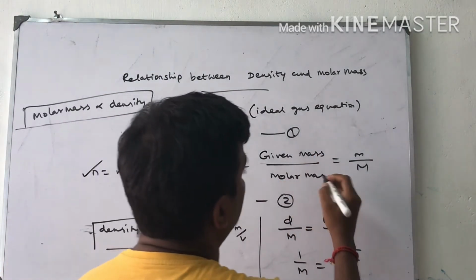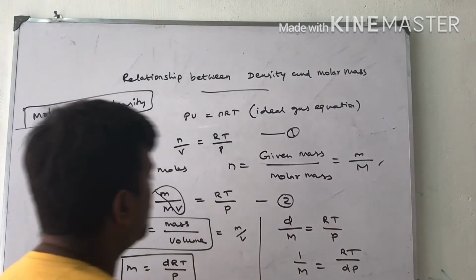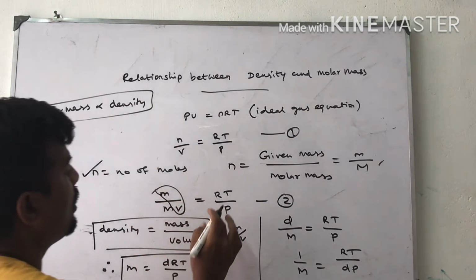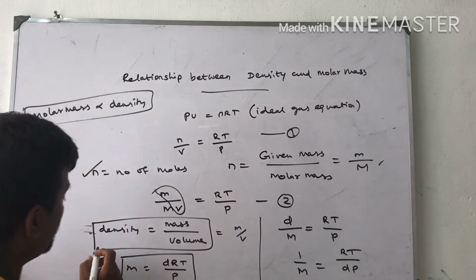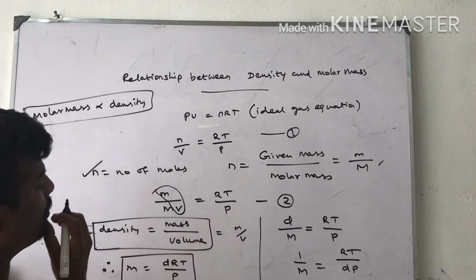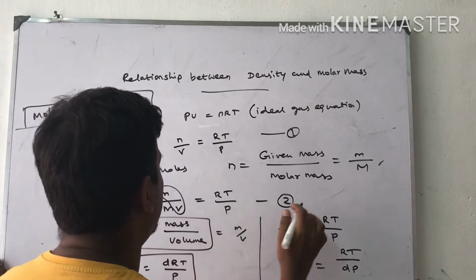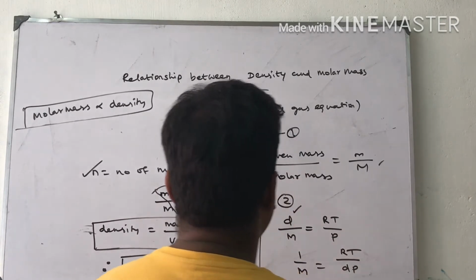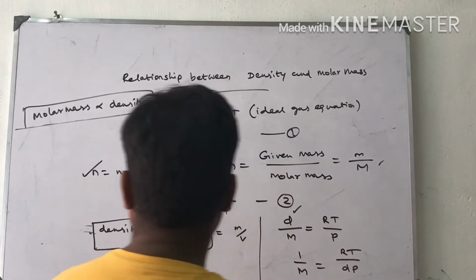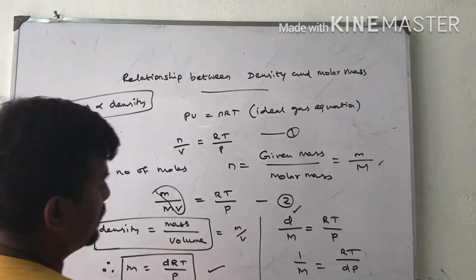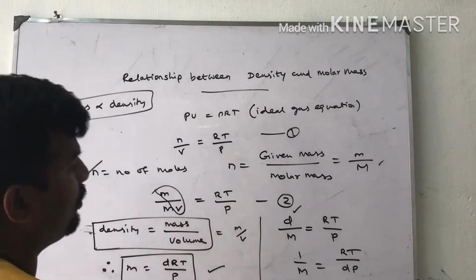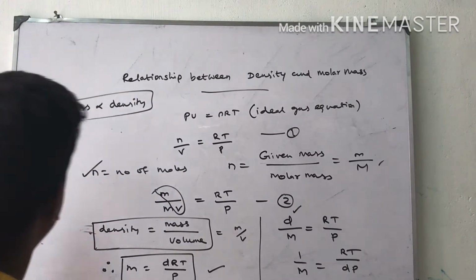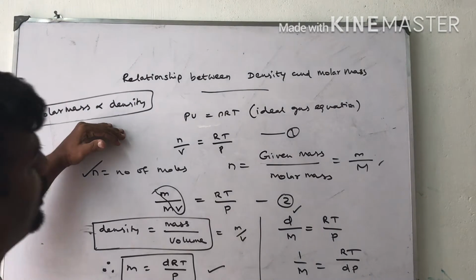Number of moles is equal to given mass by molar mass, small m by capital M. Substituting here, instead of n, we substitute m by capital M into V, RT by P. We know that density is mass by volume, m by V. Instead of m by V, we put d, so d by M here is equal to RT by P. 1 by M is equal to RT by dP, so M is equal to dRT by P. This is the finally found density and molar mass relationship. Molar mass is directly proportional to density.